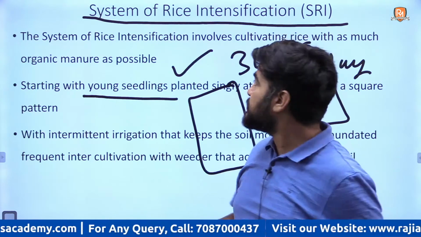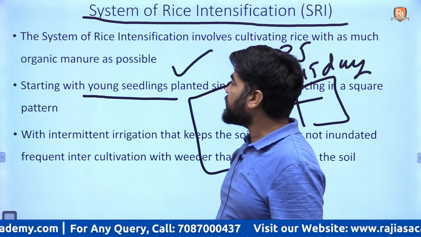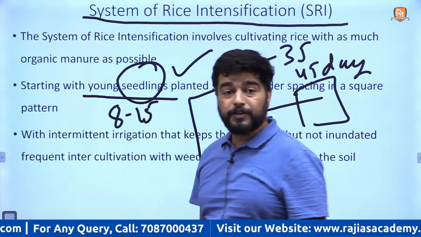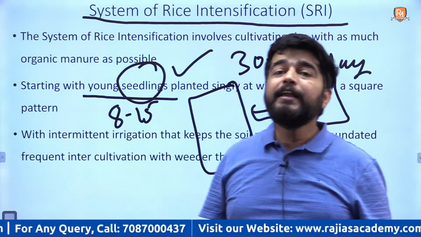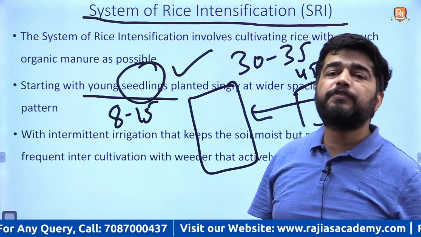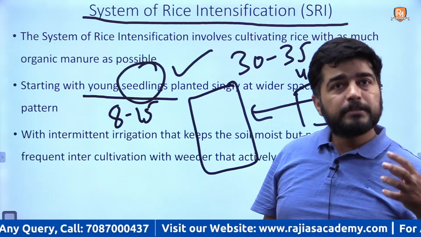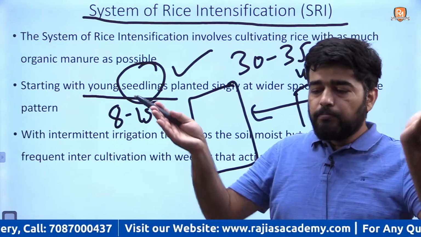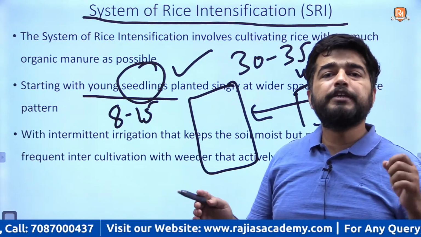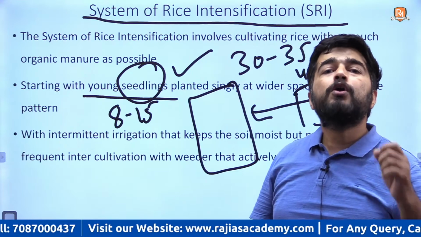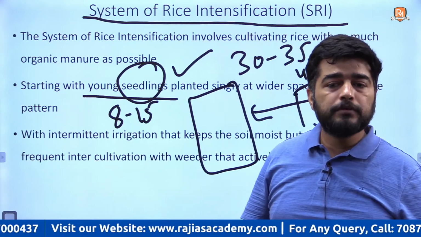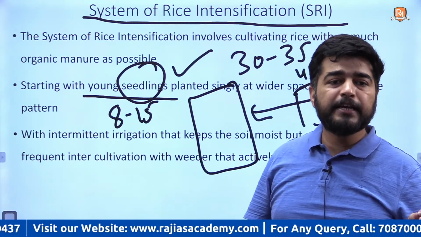But in System of Rice Intensification, young seedlings of 8 to 15 days are transferred. Why is this important? Because the chances of survival and growth are higher for young seedlings as compared to transplanting older seedlings of 30 to 35 days. Getting it or not?